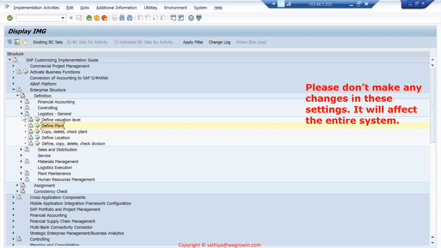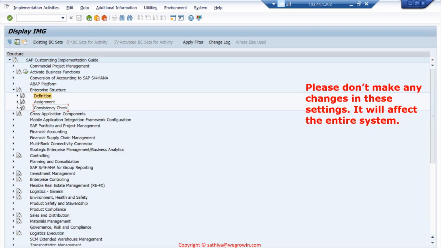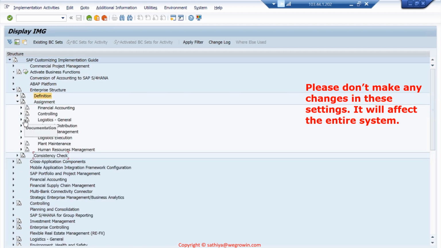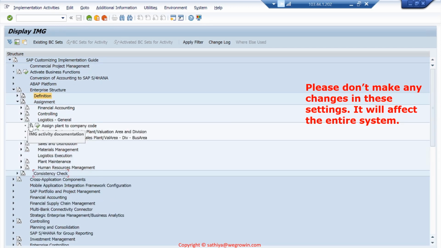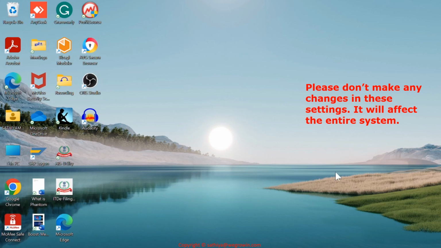Now after defining it, we have to assign it to the company code. So we go to the assignment section. After definition, go to the assignment section. Again, go to Logistics General. Assign Plant to Company Code. We are going to see what is already assigned. We are not going to assign anything now. See the company code 1710, the plant 1710. The plant is already assigned to the company code. That's it. Again, please do not do any change in these settings. It will affect others, so we'll keep it as it is. It is just to go through it, right?